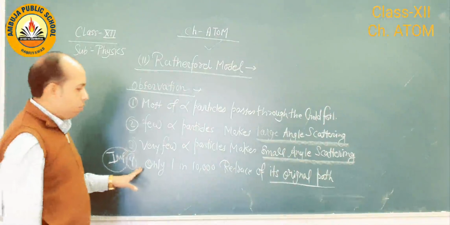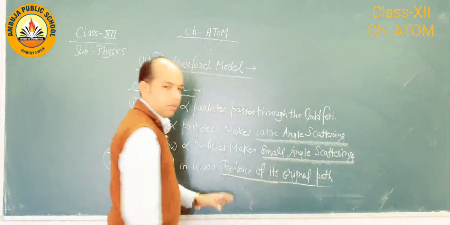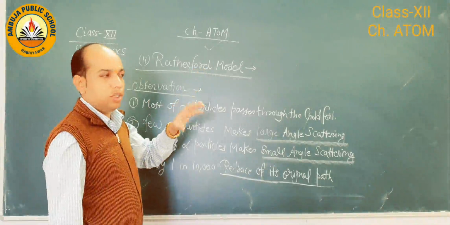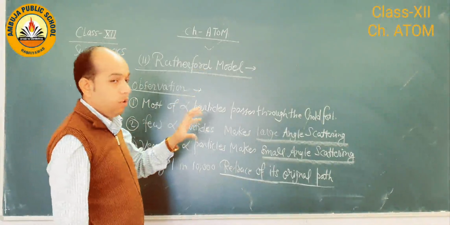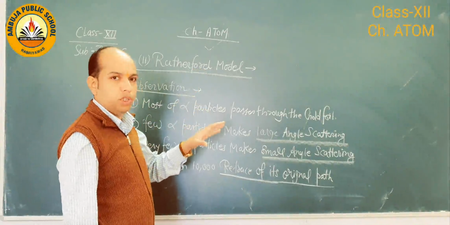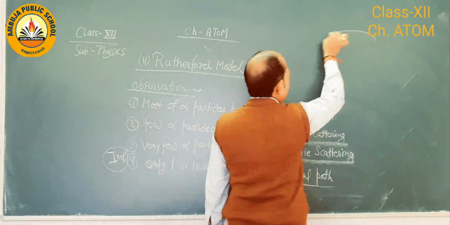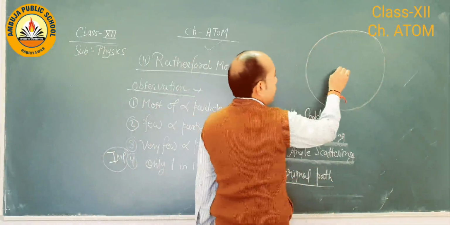So fourth one, only 1 in 10,000 again retrace of its original path. This shows center part of the atom having positive charge, that is why alpha particles have positive charge and nucleus have also positive charge. So between positive and positive there is a repulsion. So this shows nucleus is at the center.